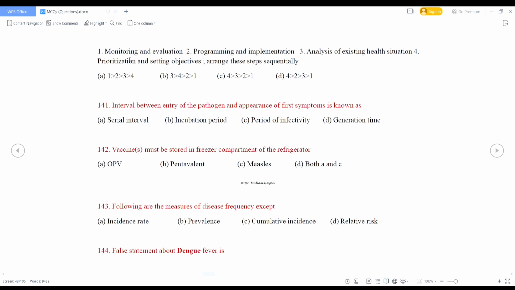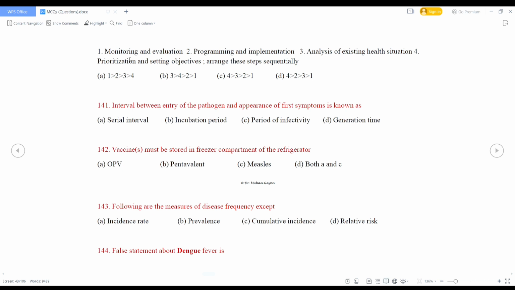Following are the measures of disease frequency except incidence rate, prevalence, cumulative incidence, relative risk. What is the right answer? Incidence rate, prevalence and cumulative incidence are the measures of disease frequency. So here the answer will be relative risk, option D.